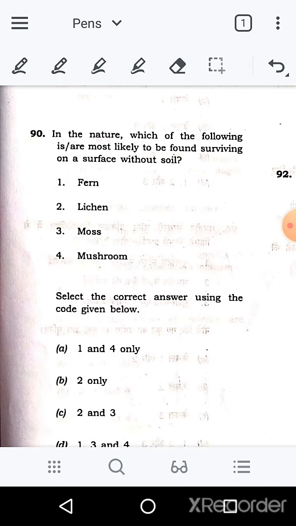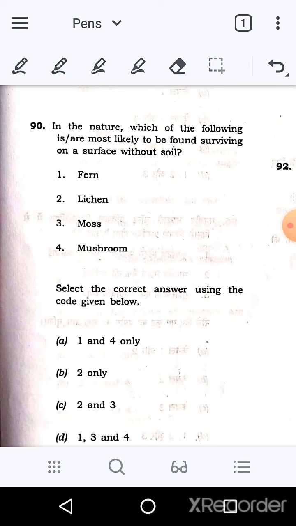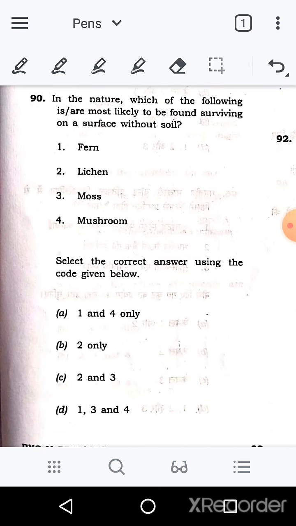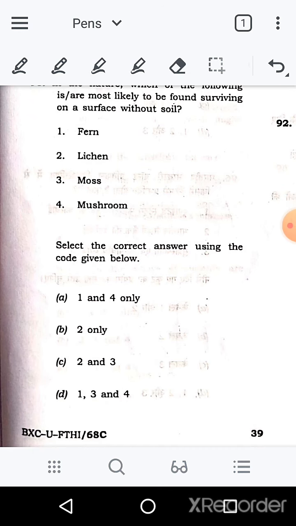Next question is 90th question. In the nature, which of the following is/are most likely to be found surviving on a surface without soil? Without soil, one thing you can say is lichen. Lichen is there. It survives on stone. It's mostly on stone or trees and all that. So lichen, one option is lichen. And moss, if you know moss, it is also the same. It also survives on rock and trees as well.